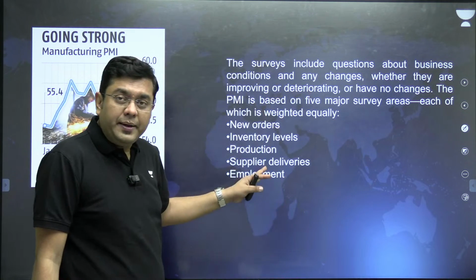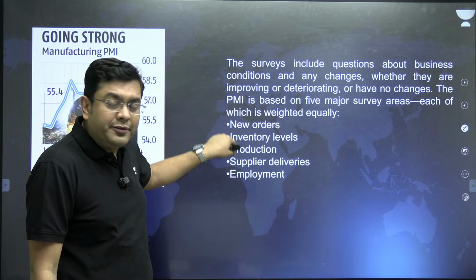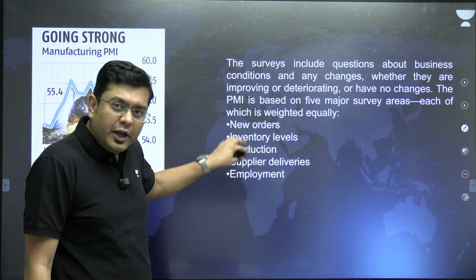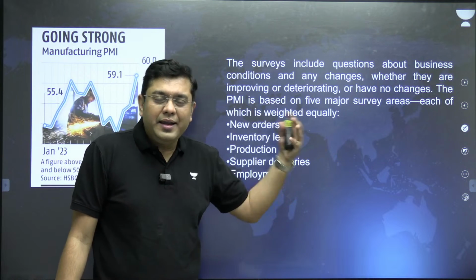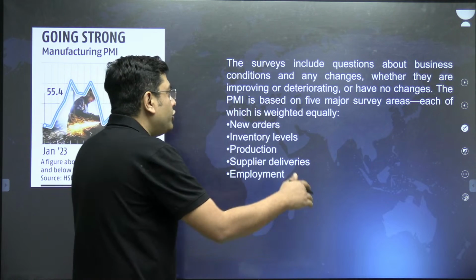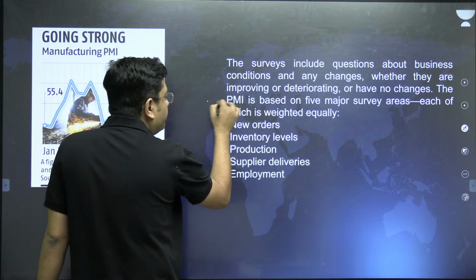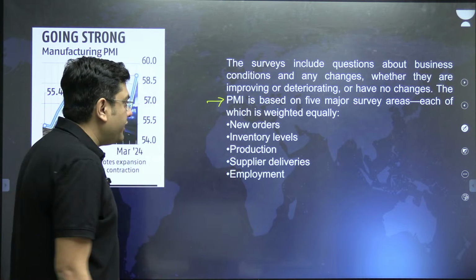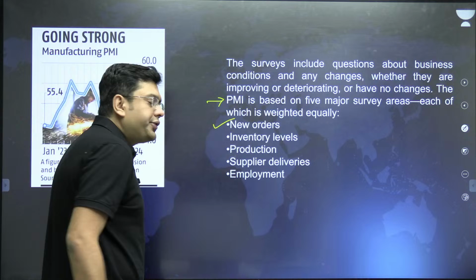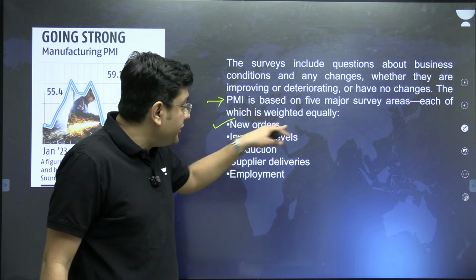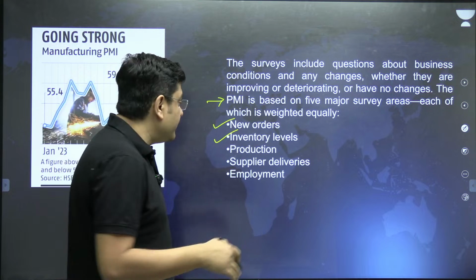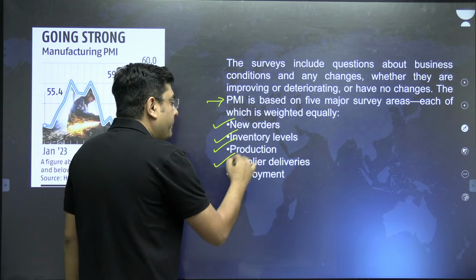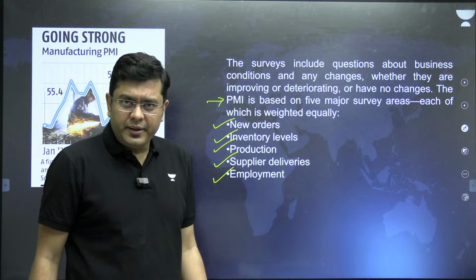So here what you see is basically a series of various different questions on which the responses are measured, and accordingly an index is provided. So here basically the PMI is based on 5 survey areas: new orders, export market comes into that, inventory levels, the existing supply materials that you have, production, supplier deliveries, and employment.